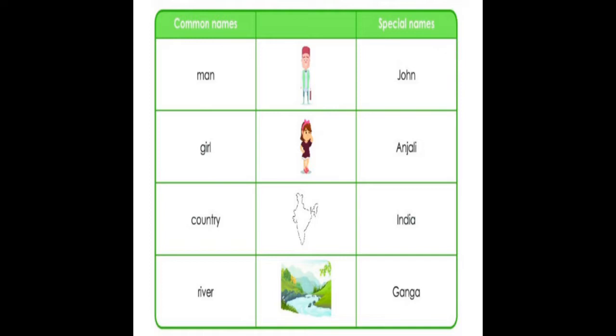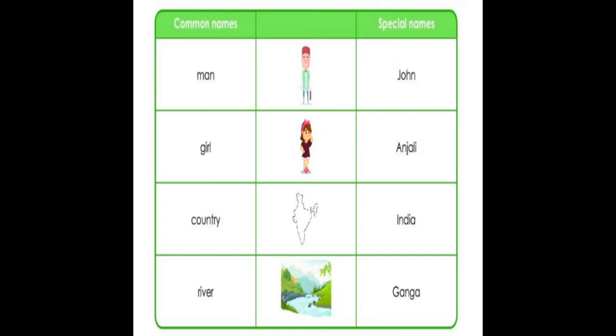The first example is a person standing, so that picture shows an image of a man. So man is a common name, and he has a special name, John. So John is a special name, as John is a person's name.